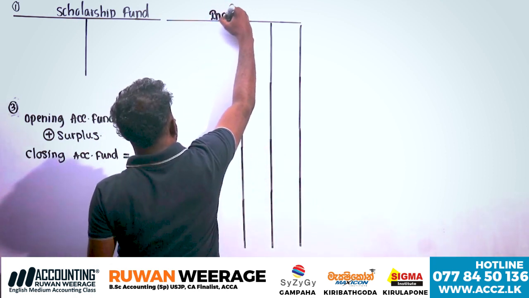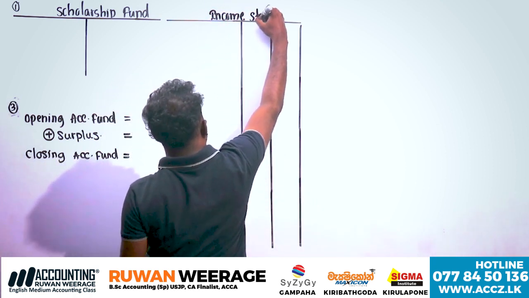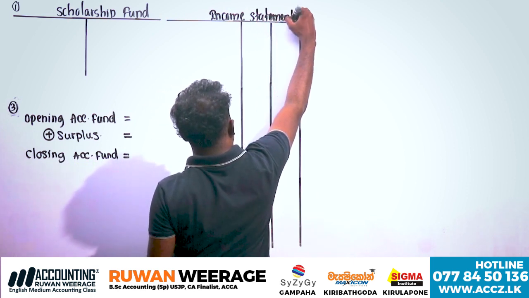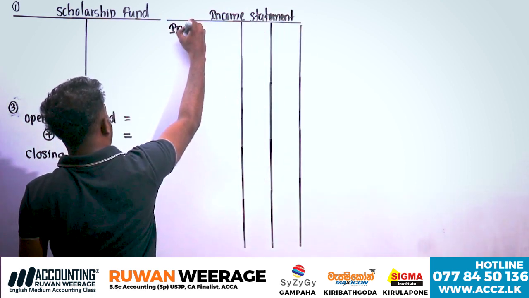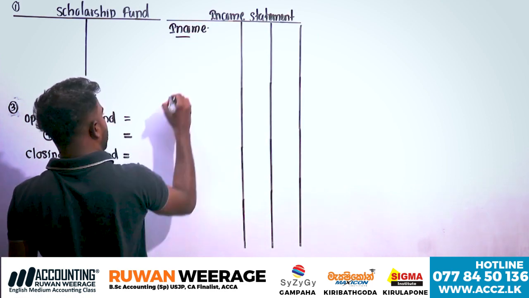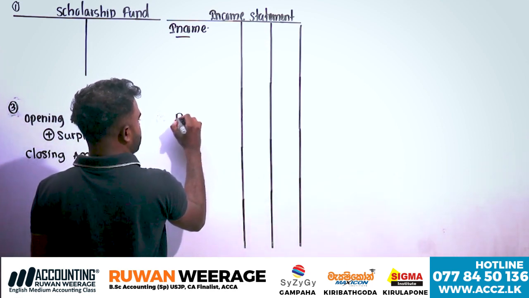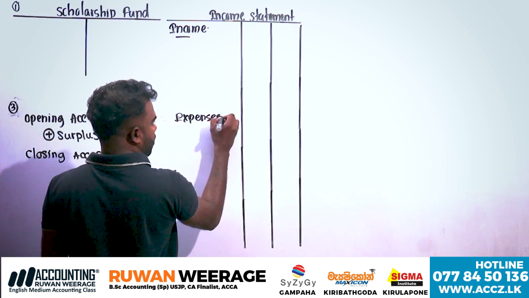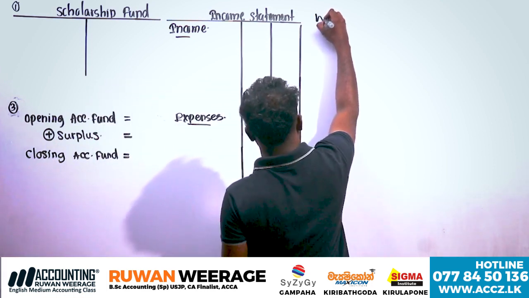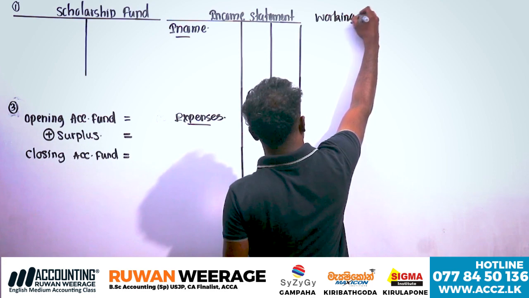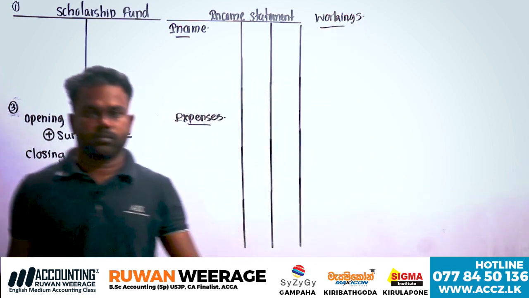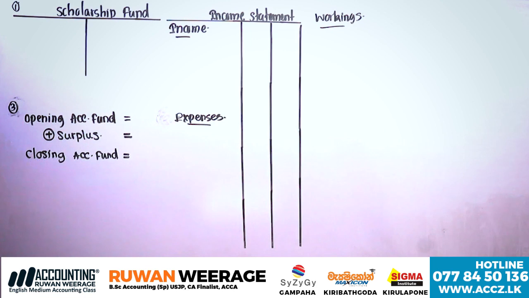Write down the period and all the things. I will write down only the income statement. Income minus expenses. Right. Please take the workings separately. Workings. Please do it with me with the explanation.